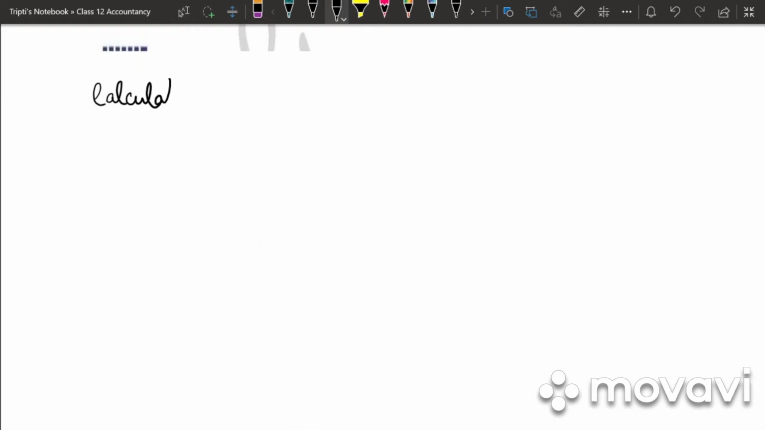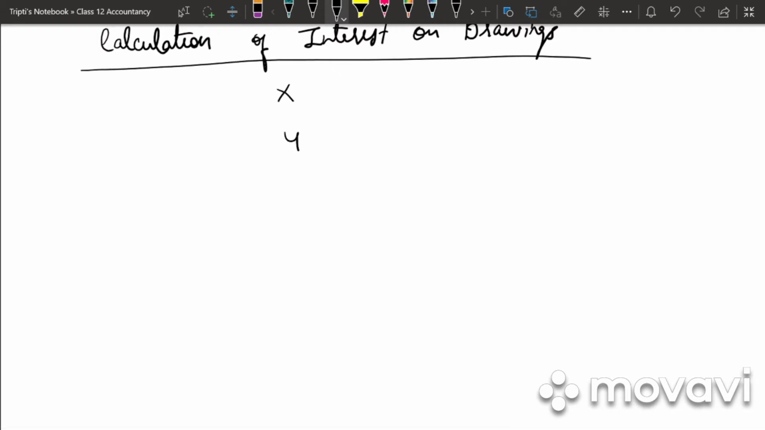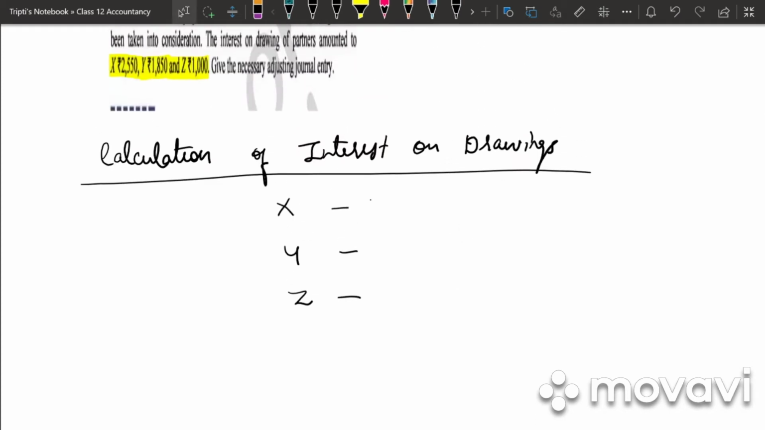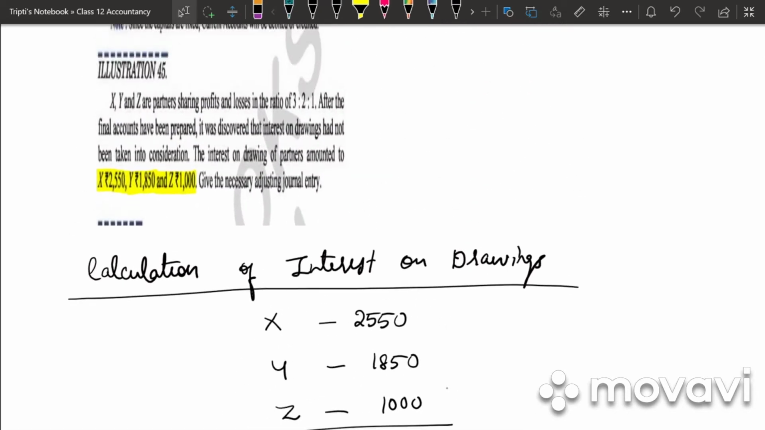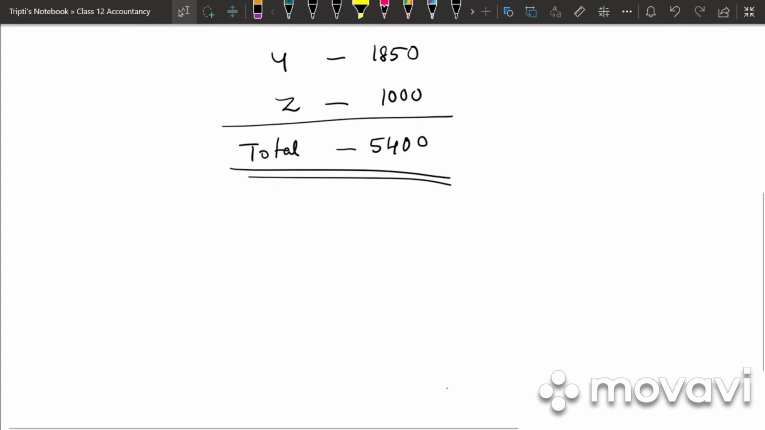So write down calculation of interest on drawings. We have three partners X, Y, Z. We need not calculate as it is already given in the problem. That is 2,550, 1,850 and 1,000. So the total interest on drawings will be 5,400. This 5,400 will be divided in the profit sharing ratio, that is 3:2:1.